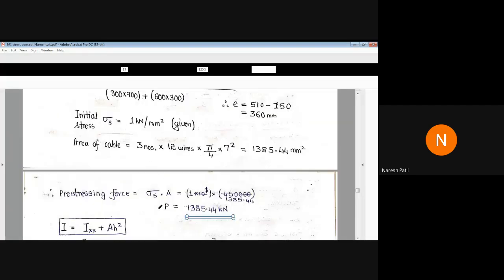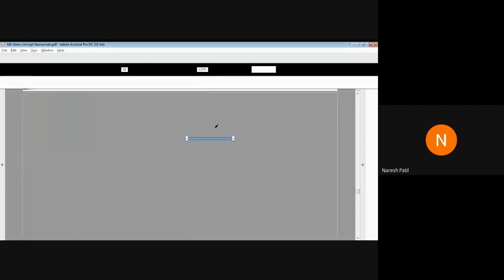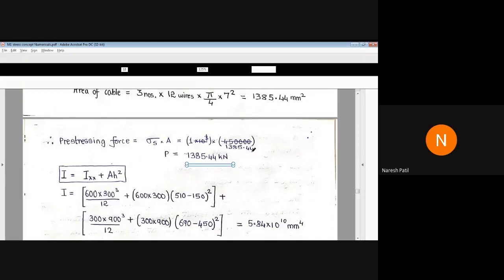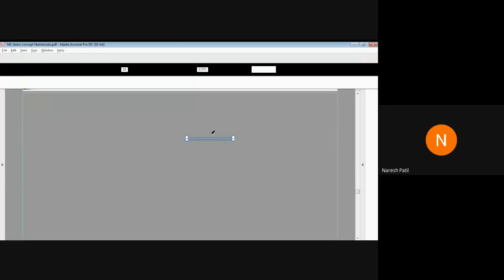In the cable, the stress was 1 Newton per mm square. During stretching of the cable, at the initial time, the stress in the cable was 1 Newton per mm square. Okay. Clear, Chetan? Yes, sir. The stress was 1 Newton per mm square. So you multiply, you get the force.